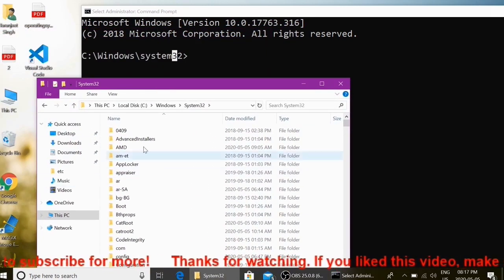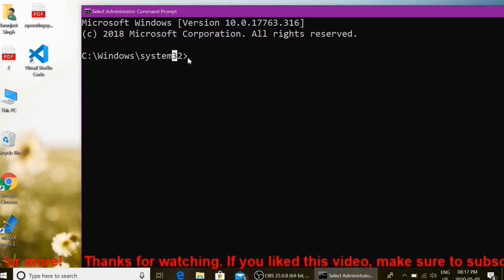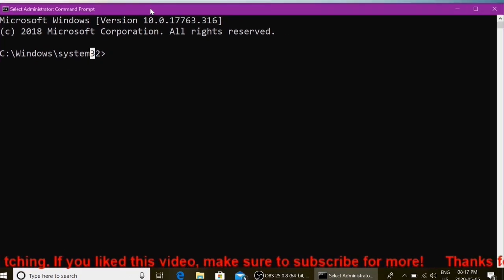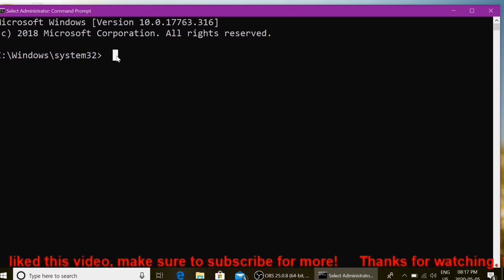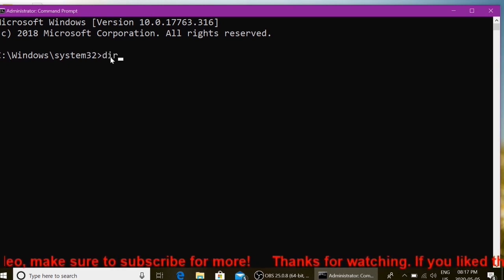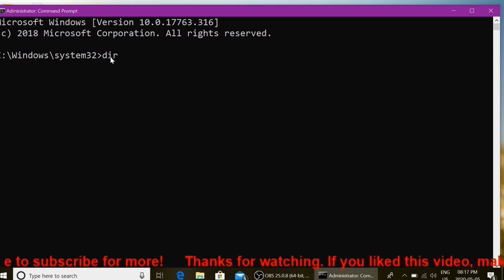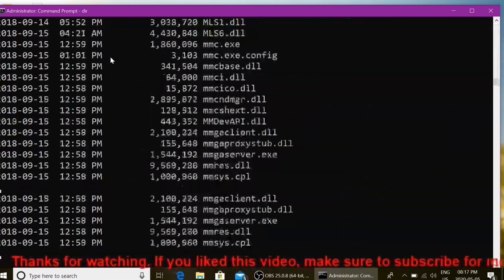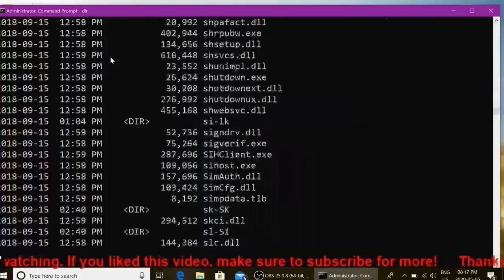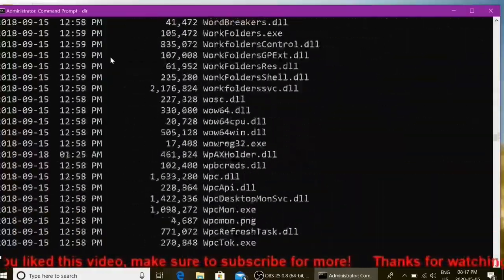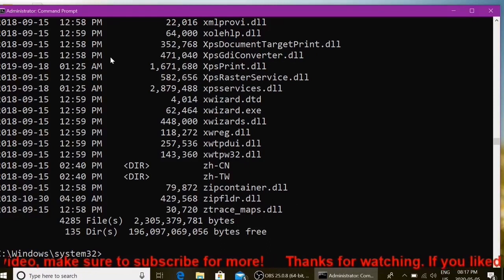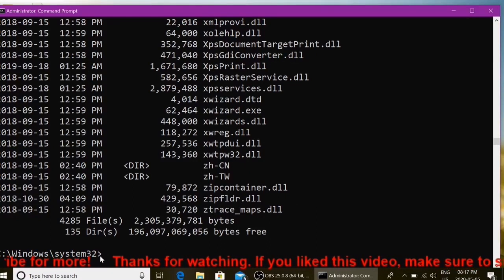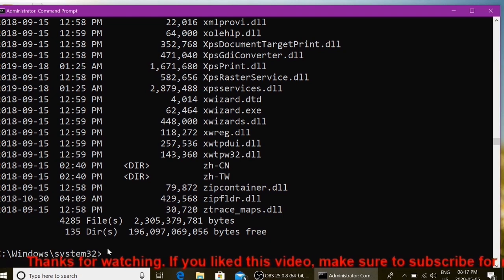So if you want to check the files and directories within System32, the command used is dir. The dir command is used to display the current files and directories existing within the given directory. For example, here we are checking the files and directories in System32 because we are in the System32 directory.